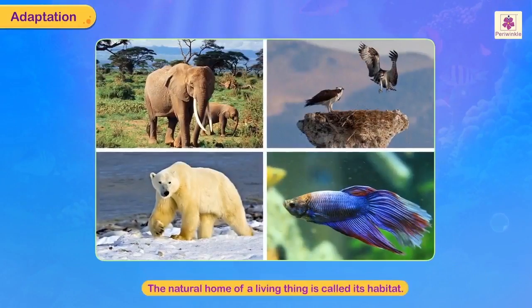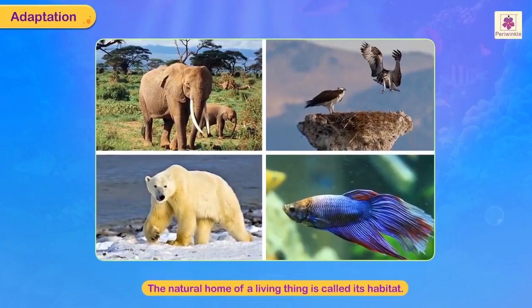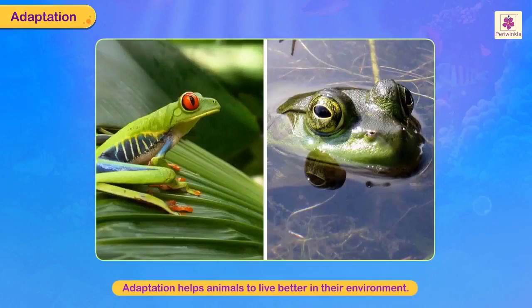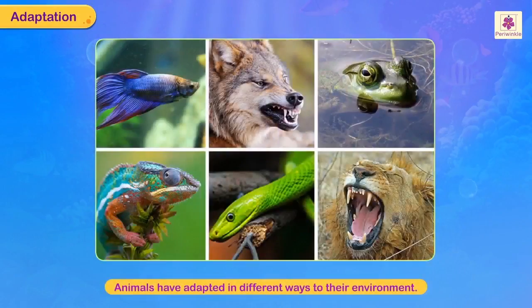The natural home of a living thing is called its habitat. Adaptation helps animals to live better in their environment. Animals have adapted in different ways to their environment.